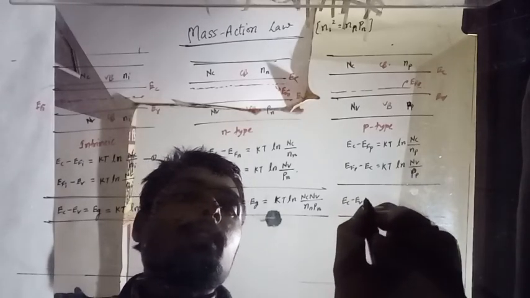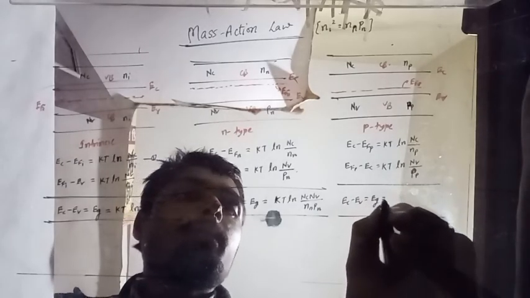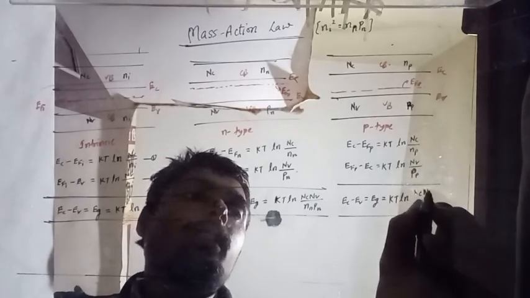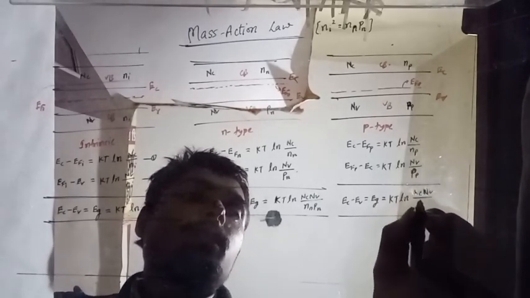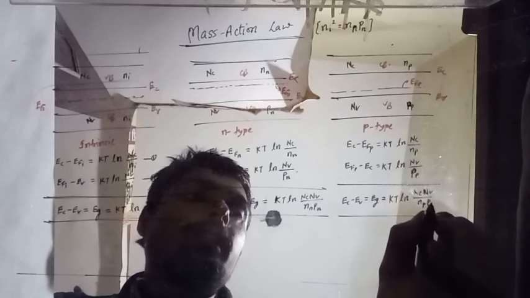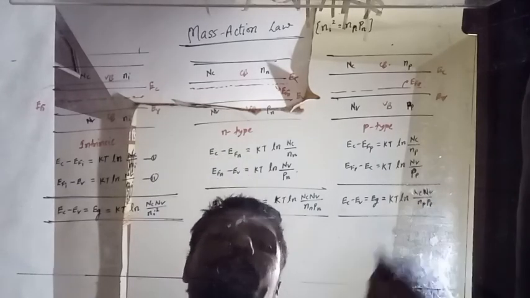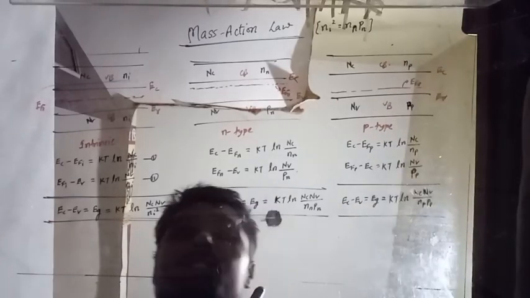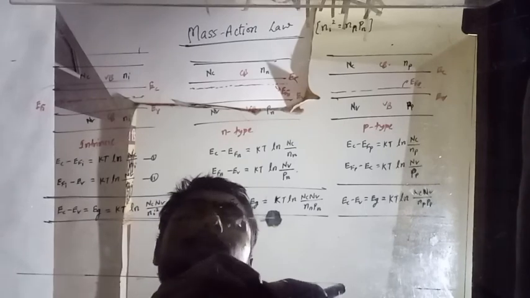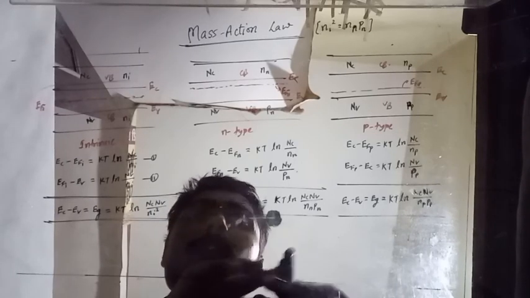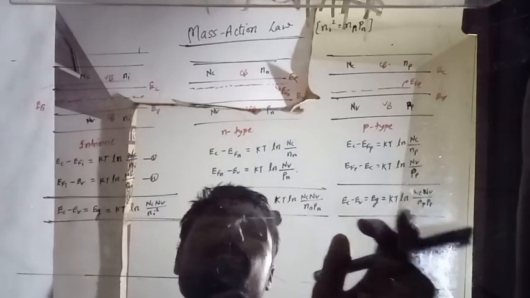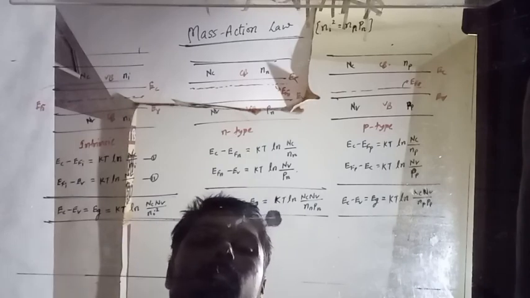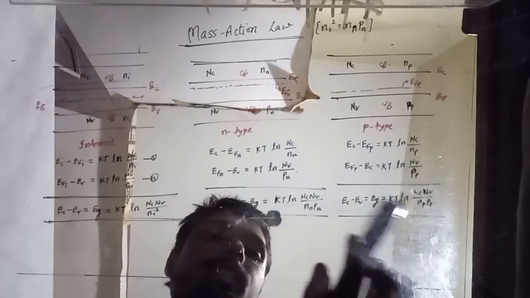EC minus EV, that is equal to EG, the band gap, equals KT ln NC NV upon np and pp. Now what do you think, will the band gap, the energy gap, change? No, that is fixed. In a specific crystal, it is always fixed. What we have to do is just equate all these equations: NC NV are equal, KT equal, ln equal and EG equal. So we will get Ni square.